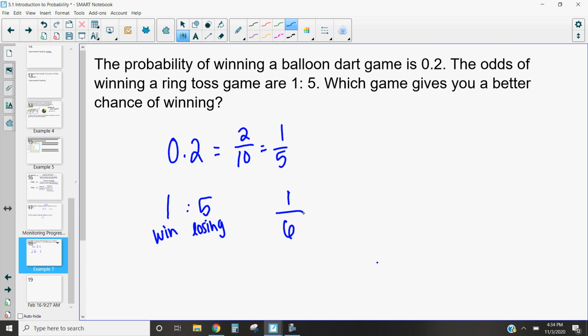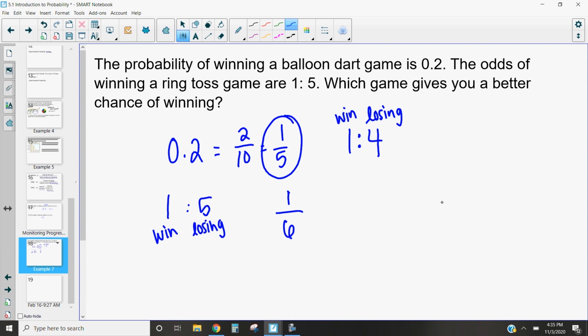So which game gives you a better chance of winning? Well, it's actually the balloon dart game. Now, in this case, we compared probabilities. We could actually go the other way and also compare odds. So we have our 1 chance of winning to our 5 chances of losing. Well, here we would have a 1 chance of winning to 4 chances of losing if we wanted to go with odds. And so a 1 to 4 is better than a 1 to 5 because I have 1 less time that I would lose compared to the number of times that I would win.